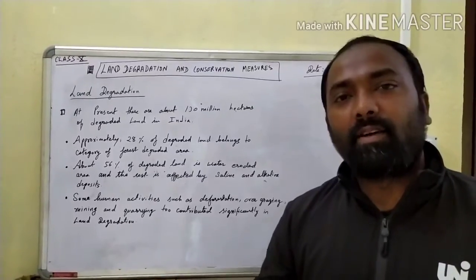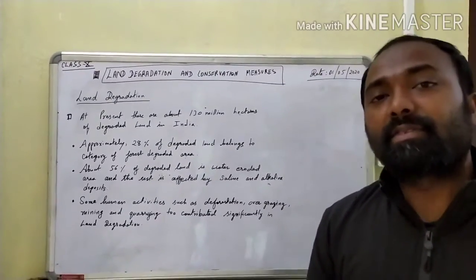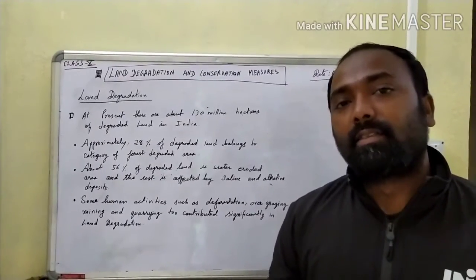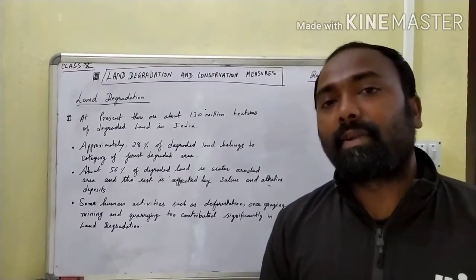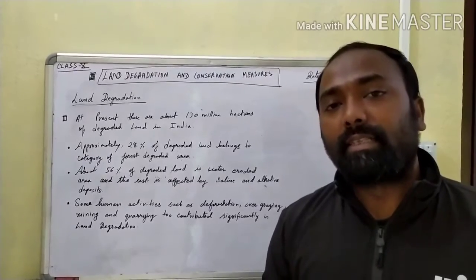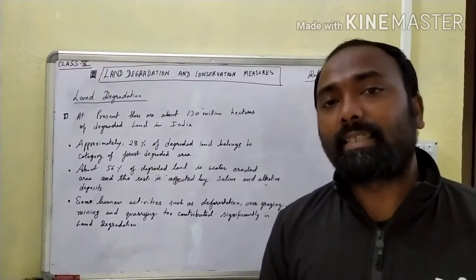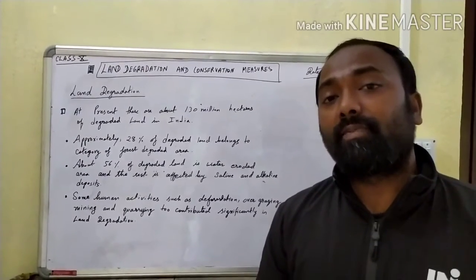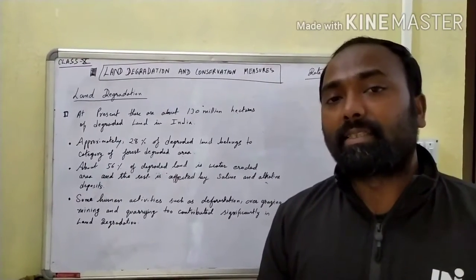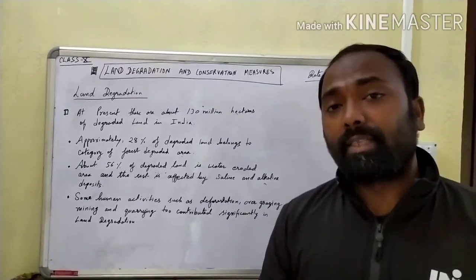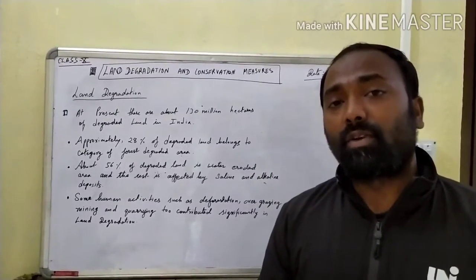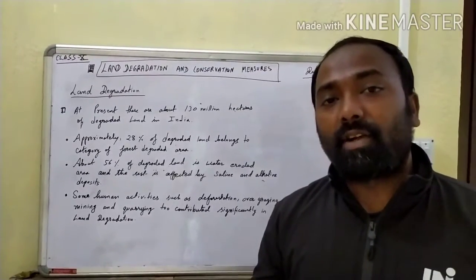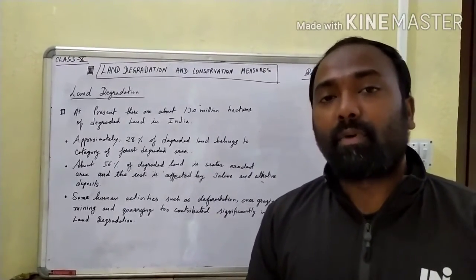Now we know that about 95% of our basic needs, that is food, clothes and shelter, come from the land. That means we depend on land for our basic needs. And what is the percentage? We depend upon the land about 95% for our basic needs. So obviously human activity has played a very vital role in land degradation. It is not a positive point, it is a negative point.